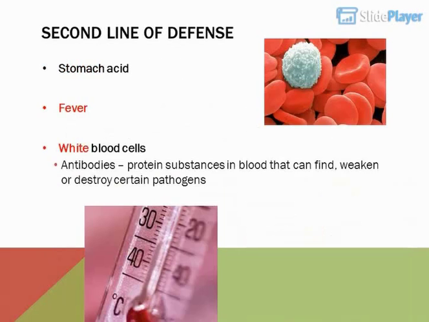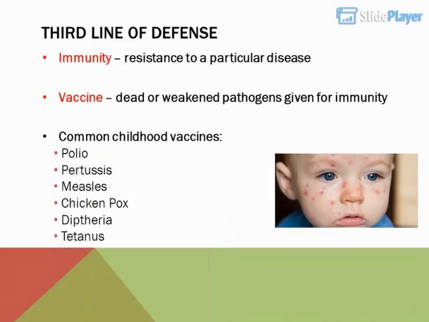Second line of defense: stomach acid, fever, white blood cells. Antibodies: protein substances in blood that can find, weaken or destroy certain pathogens. Third line of defense: immunity, resistance to a particular disease.